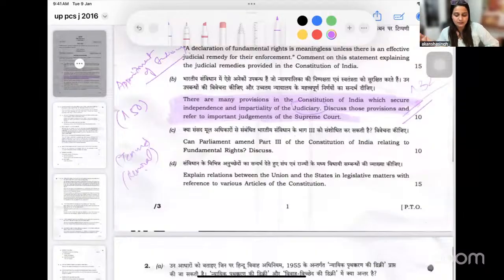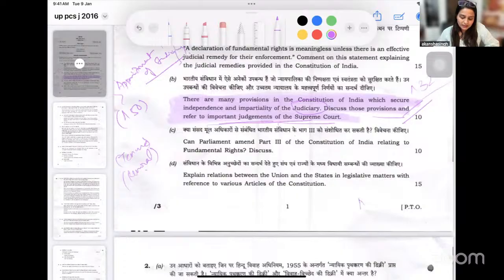So you can keep in mind that you can also write keeping in mind the question or aspect of High Court. Then it says discuss those provisions and refer to the important judgments of the Supreme Court. So I'll be running through the judgments with you, but the provisions are something that we are highlighting right now.